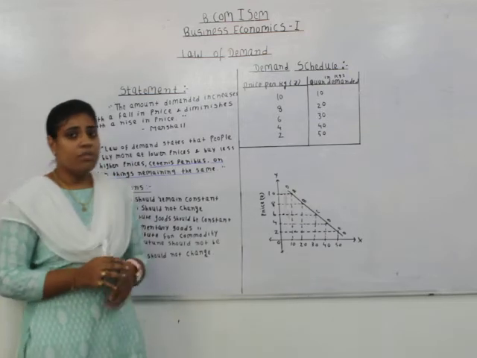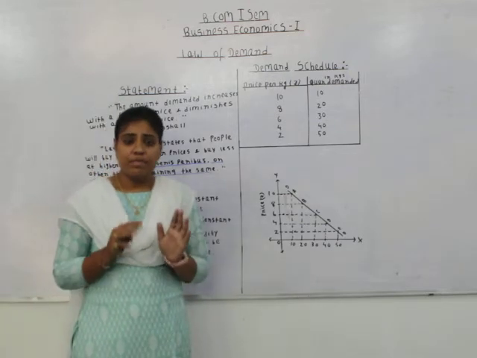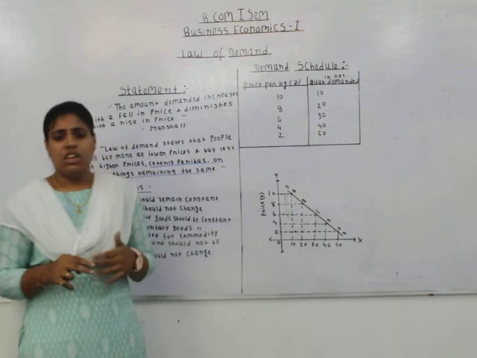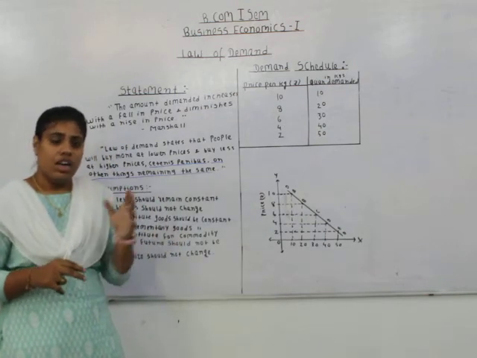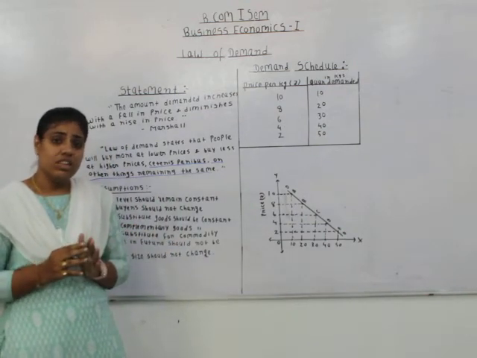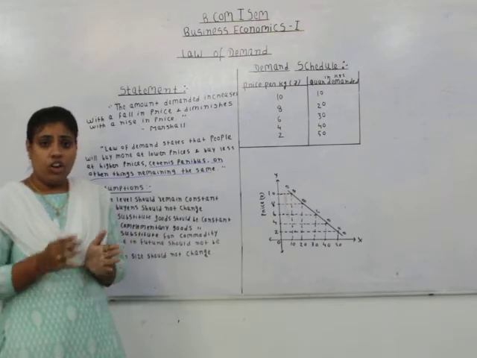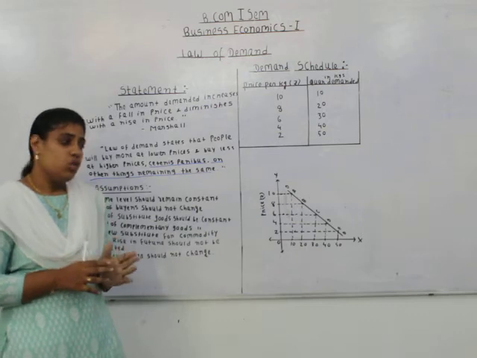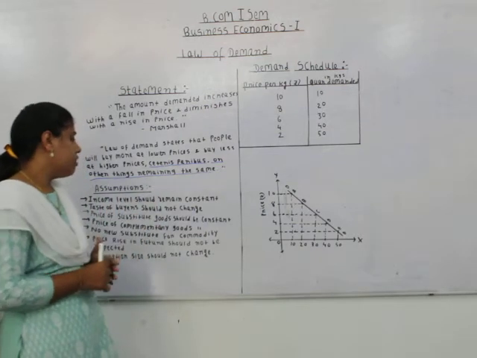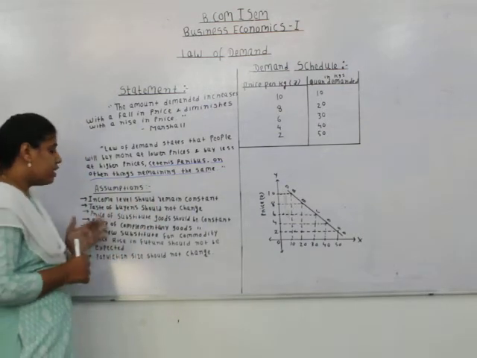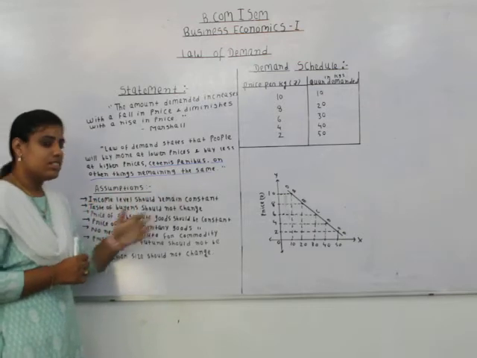So now we will see the assumptions. See, in economics, any law is based on certain assumptions. What is meant by assumptions? Assumptions are certain conditions which need to prevail for the law to become operational. So now we will see the assumptions of law of demand. The first assumption over here is that income level should remain constant.